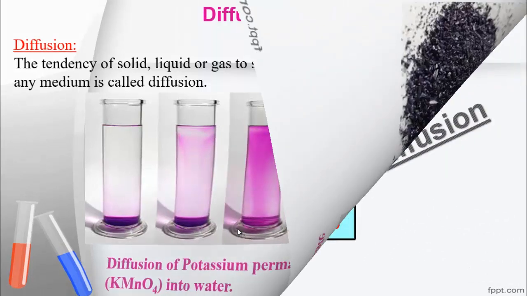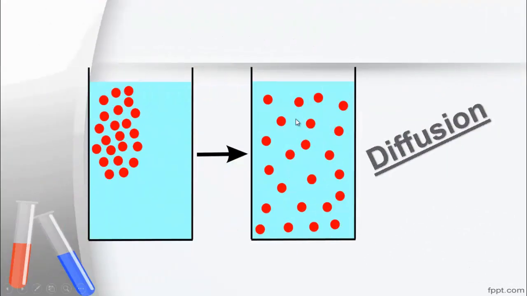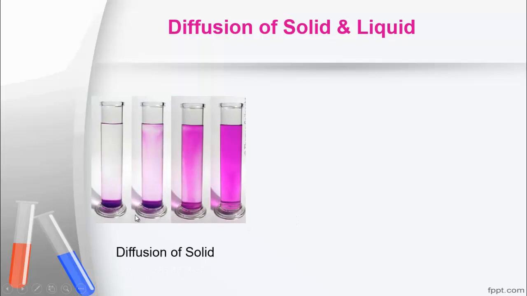Now the molecular structure of this diffusion is like this. Suppose these are the molecules of potassium permanganate. When you keep this potassium permanganate inside the water, they are spreading like this way. Now follow more examples of diffusion. Already you have seen solid potassium permanganate diffused in a water medium.